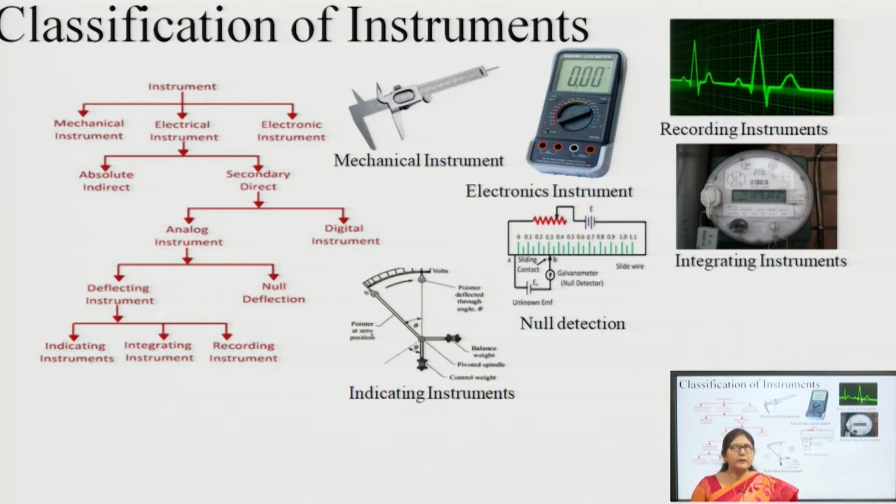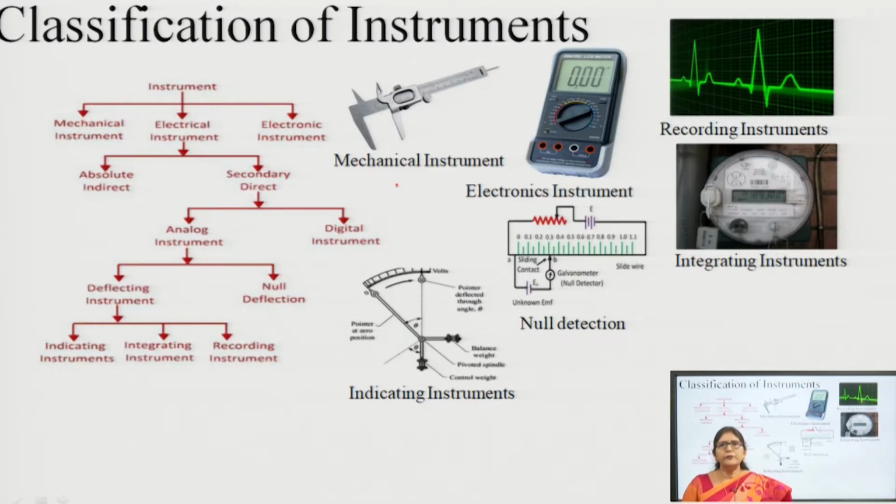An example of a mechanical instrument is the vernier calipers. Then there are electronic instruments, which we will study later on. You can see this is an electronic instrument, and electronic instruments generally represent the values in digital form.